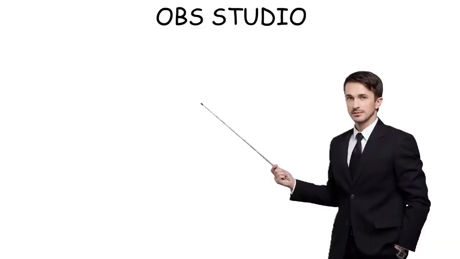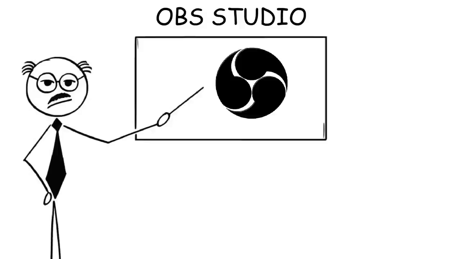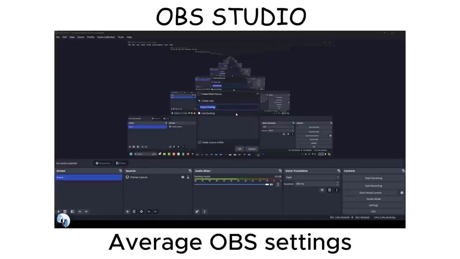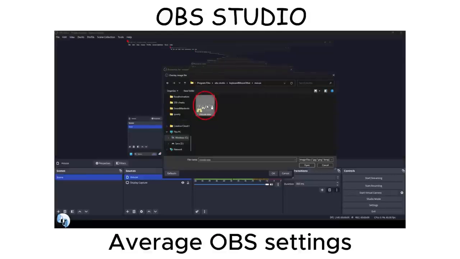Or if you want to do a presentation, you can have a scene that shows your slides on one side and your face on the other side. But because OBS is so versatile, it is not easy to use. When you open it for the first time, setting everything up correctly like your audio, your scenes, and your stream settings will take a lot of time and research.